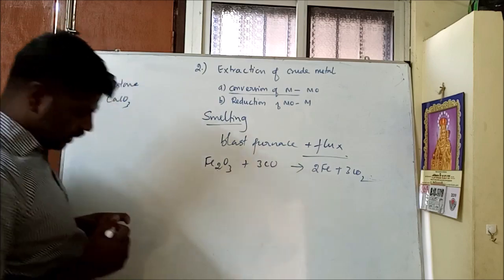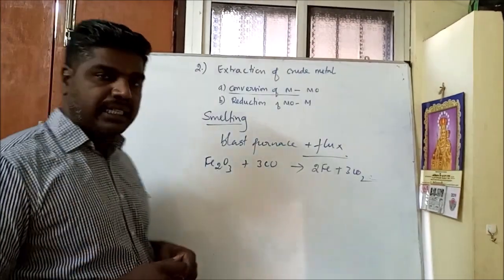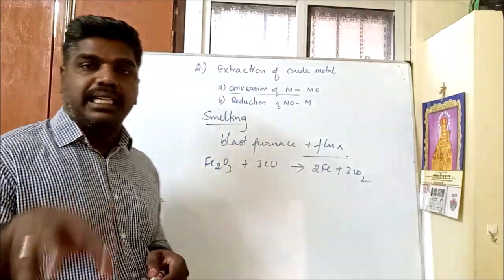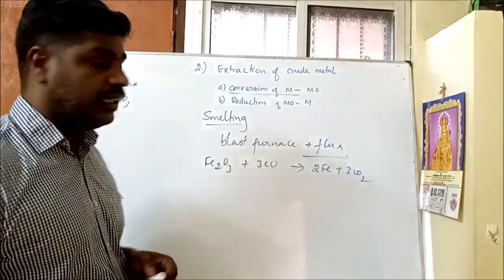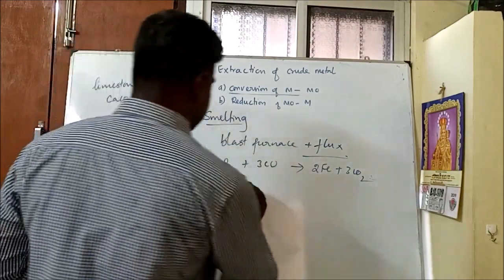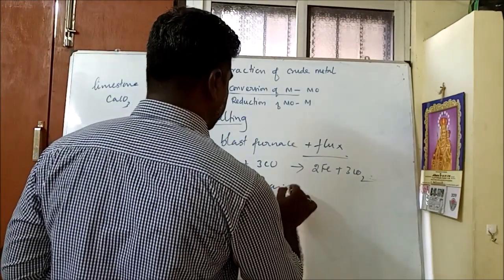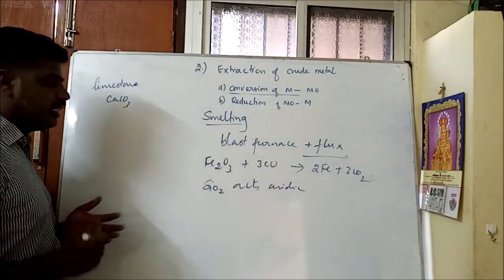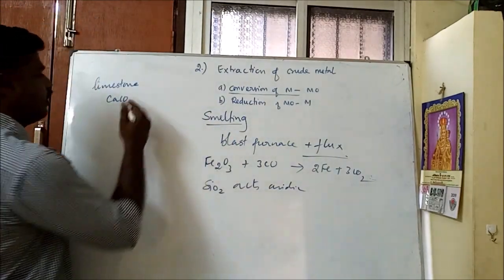The iron oxide contains some silica. Silica is acidic in nature. In order to remove this silica, we use limestone.